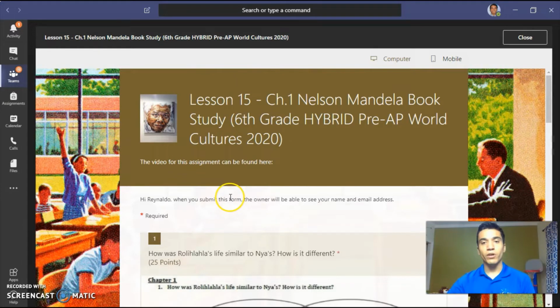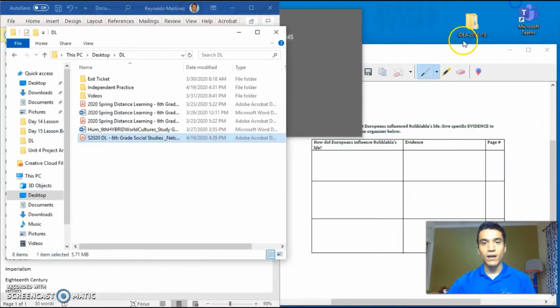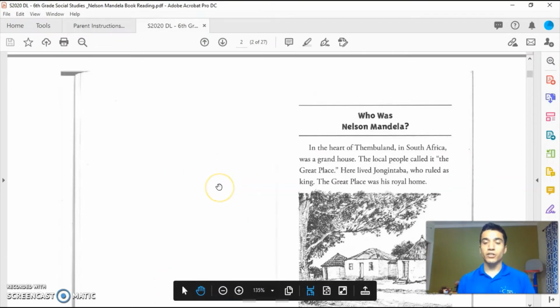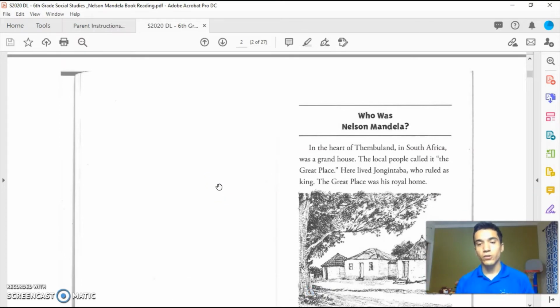But right now what I want to do is turn back to your reading and read this together. So at this time, if you would like to open up your reading and read this on your own, go for it. You don't need to listen to me read this. This is totally up to you. But if you want that help, if you want that support, I am here for you, and I'm going to read the book study to you guys now. Okay, so you guys should see something like this. And we're going to start with chapter 1, actually the introduction to chapter 1, titled Who Was Nelson Mandela? Let's go ahead and get started.